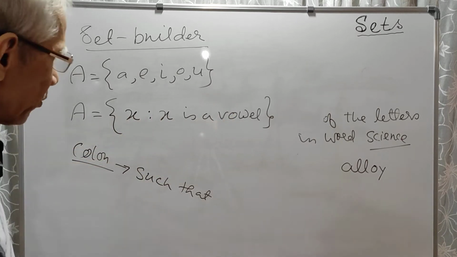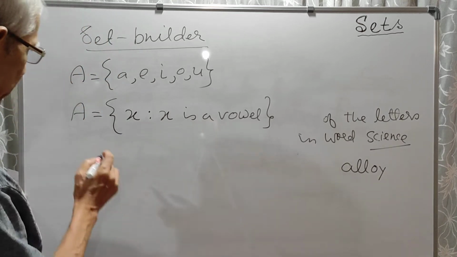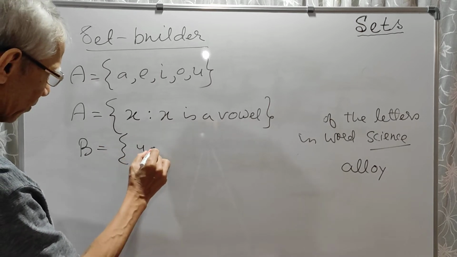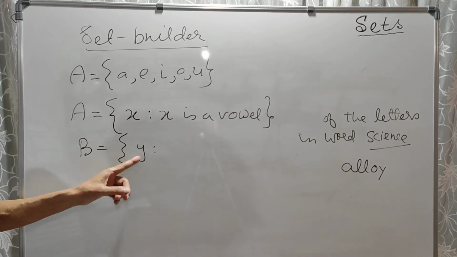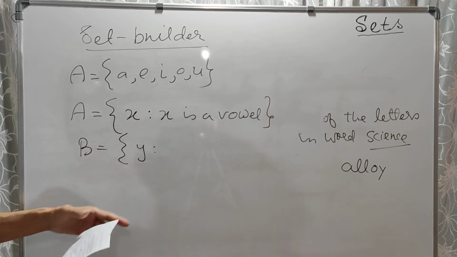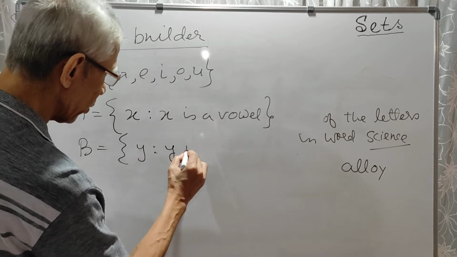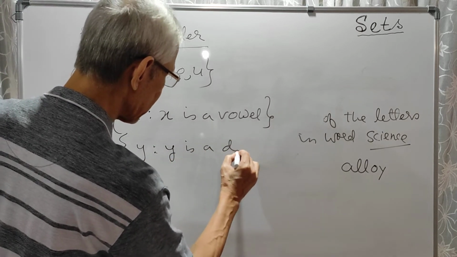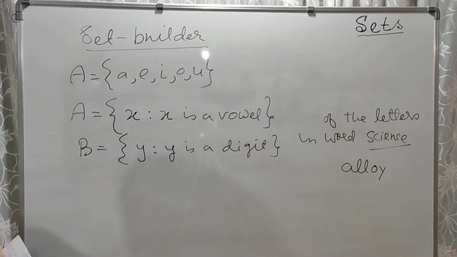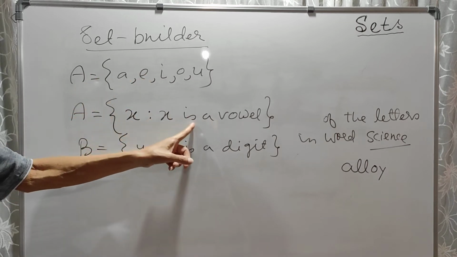All right. That way the other set, suppose the set of digits, how will you write that set B, set of digits? This way. Now you can use X, Y, Z, mainly X is used, but you can also use Y and Z. So B is a set of Y such that Y is a digit. So this is in roster form, this is in builder form.